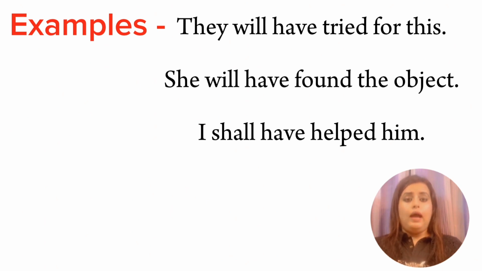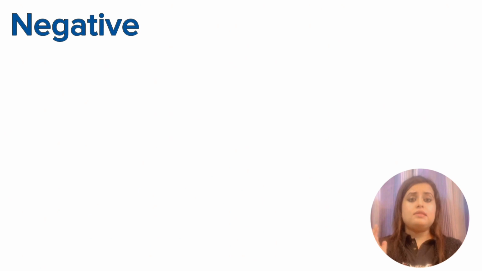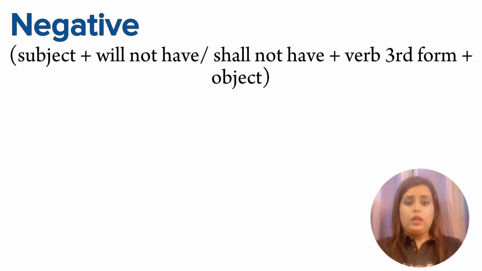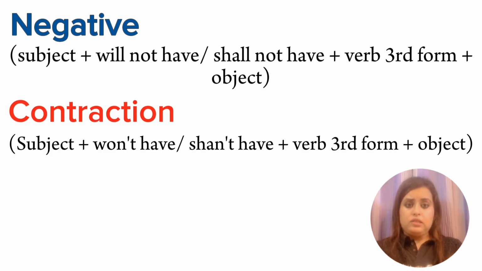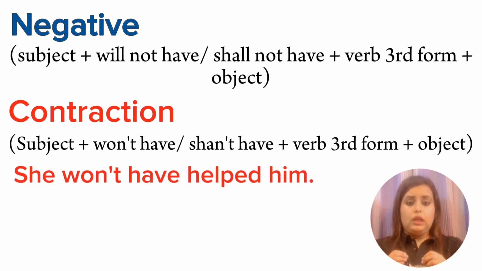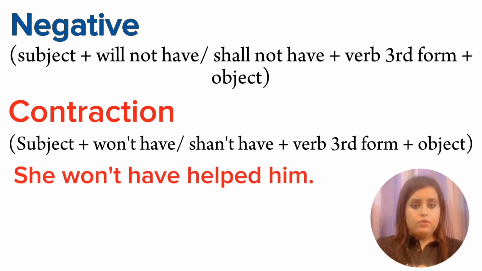Next, I shall have helped him. Let us see the rules for negative sentences. Subject plus will not have or shall not have plus verb 3 plus object. Or in the contraction, the rule will be subject plus won't have or shan't have plus verb 3 plus object. Let us see examples. She won't have helped him.